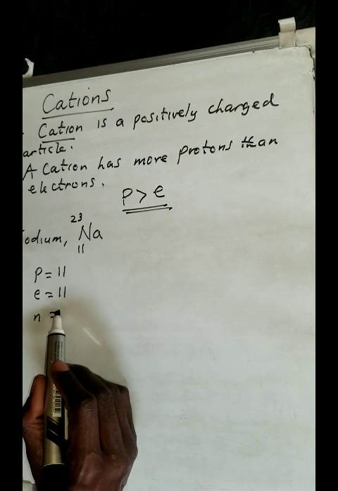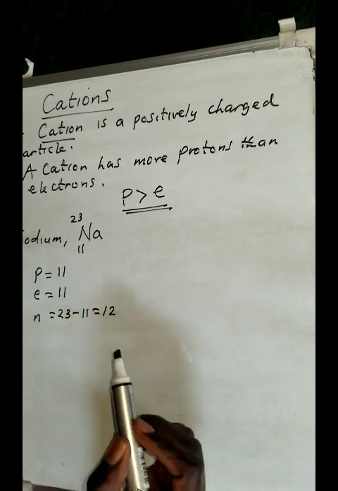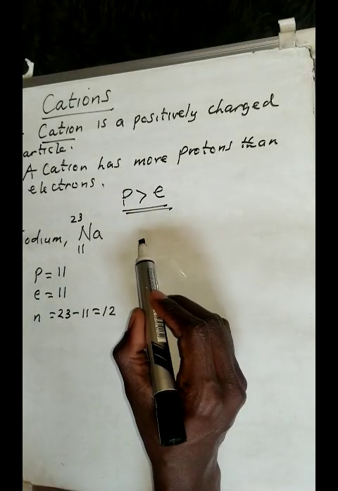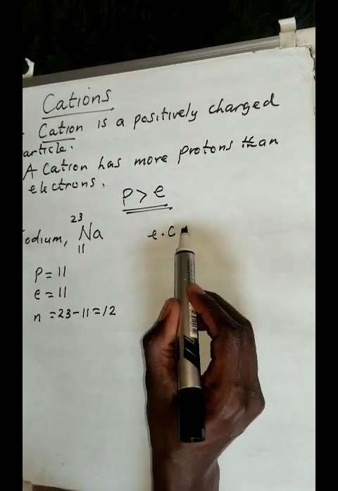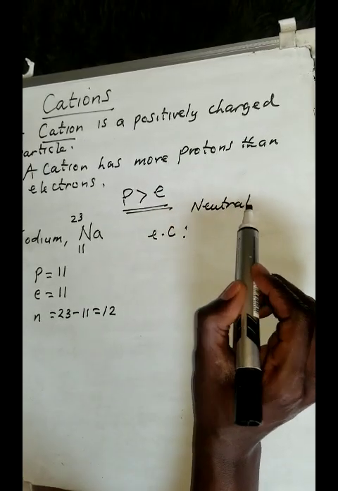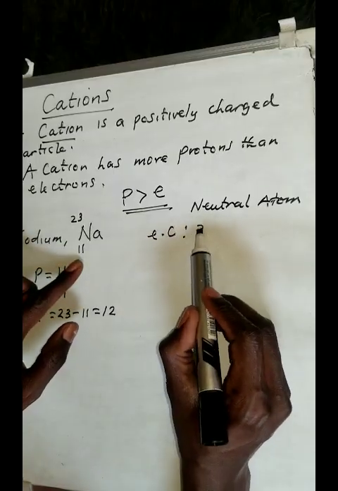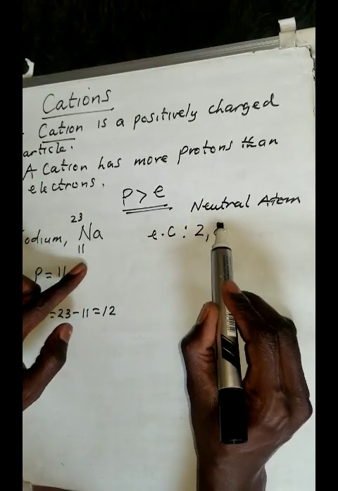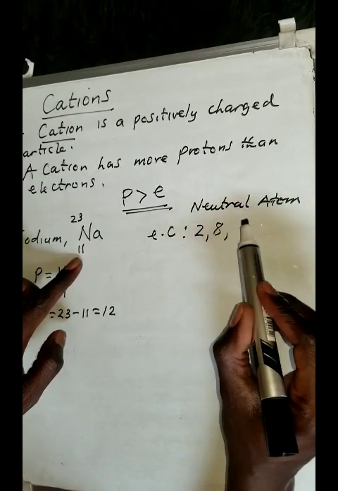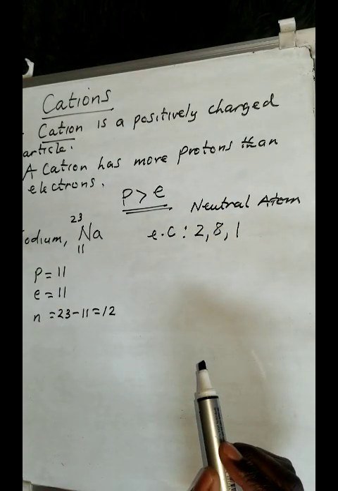But in this case the number of neutrons will be 23 minus 11, which gives us 12. So when we look at the electronic configuration in a neutral atom of sodium, in the first shell 2, in the second I'll put 8, that's 10. How many are remaining to make 11? 1. So you're going to take it into the third shell. So that is what you remember.